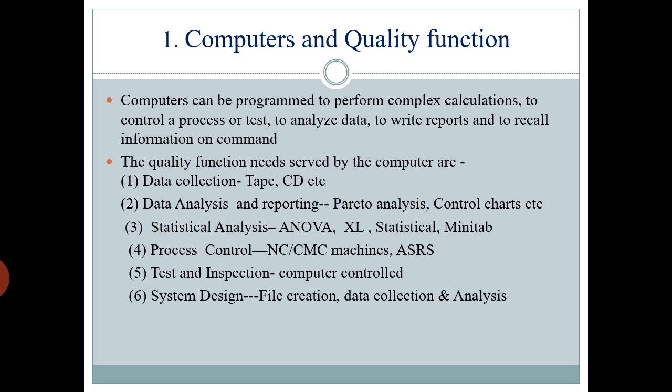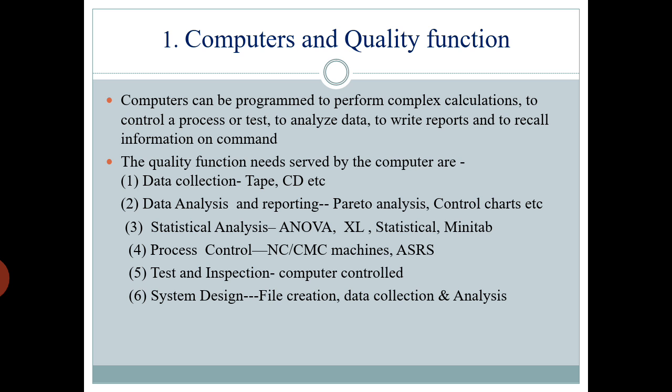So analytical tools like Pareto analysis or control charts. Whatever we discussed earlier, all those can be computerized, and analysis can be done through computerized Pareto analysis or control charts. Third one, statistical analysis tools are there. For example, ANOVA, that is analysis of variance, and statistical analysis can also be done in your Excel sheet. And there are other tools like Statistica and Minitab.